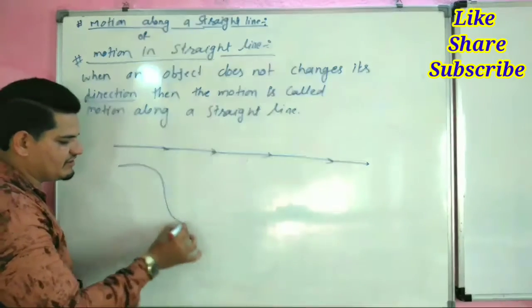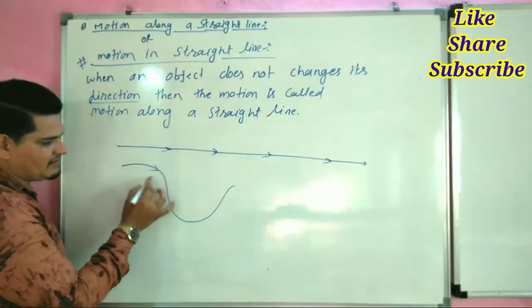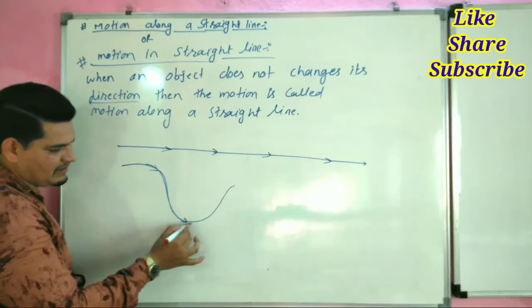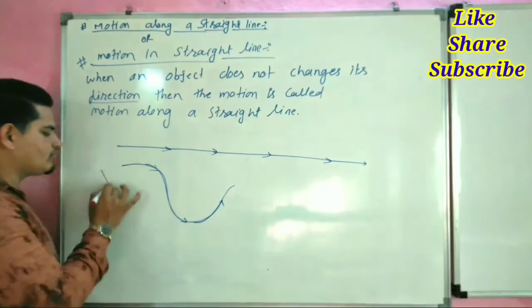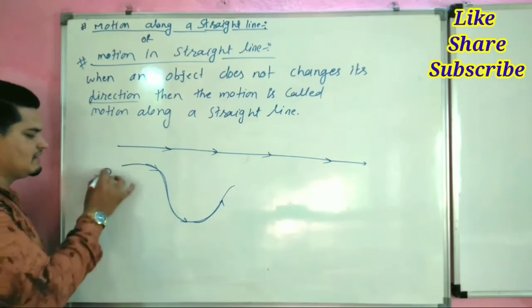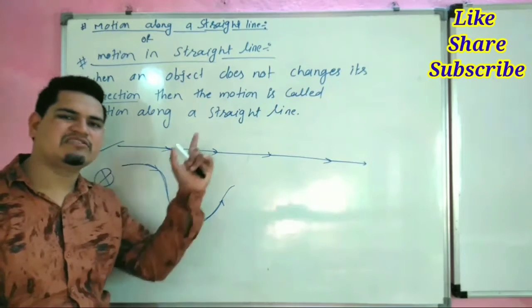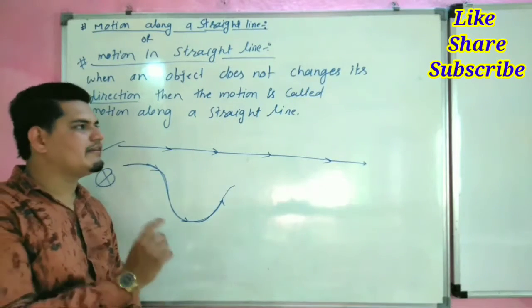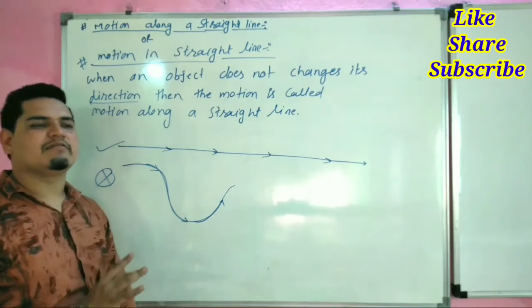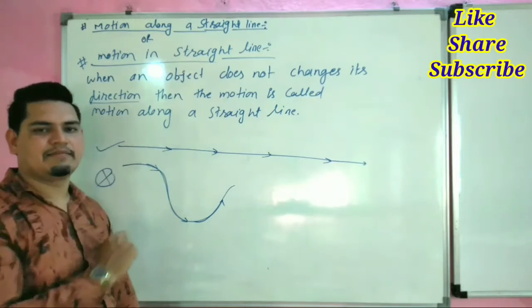When an object changes its direction, sometimes the direction changes, this is not called motion along a straight line. This is called motion along a straight line. So this is a small chapter. You only have to learn the definition and understand what is motion along a straight line.